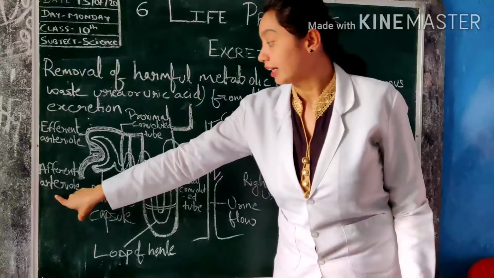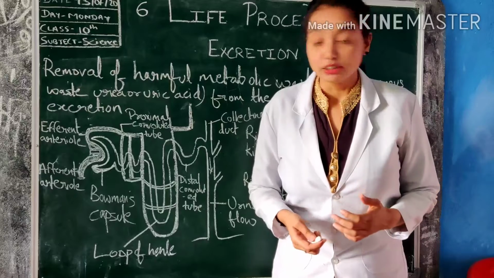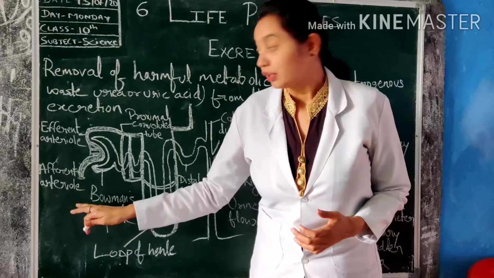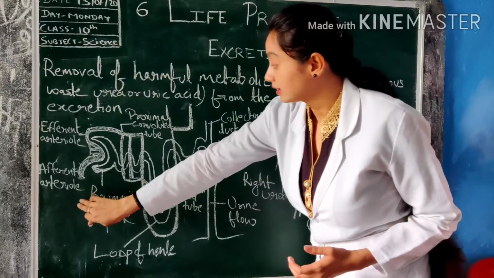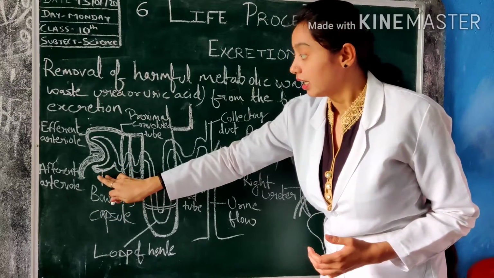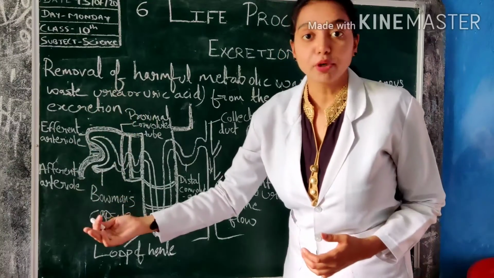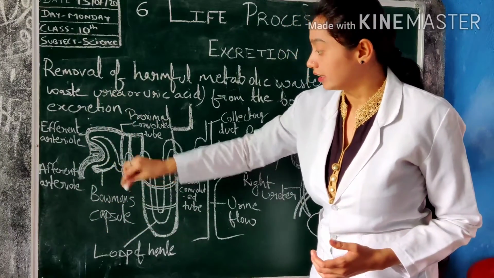So the afferent arteriole brings impure blood from your body and supplies it to the Bowman's capsule region. In the Bowman's capsule region, the impurities are filtered.